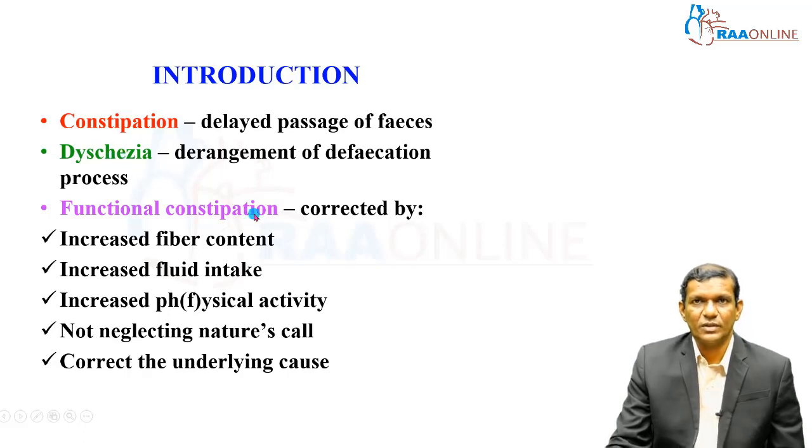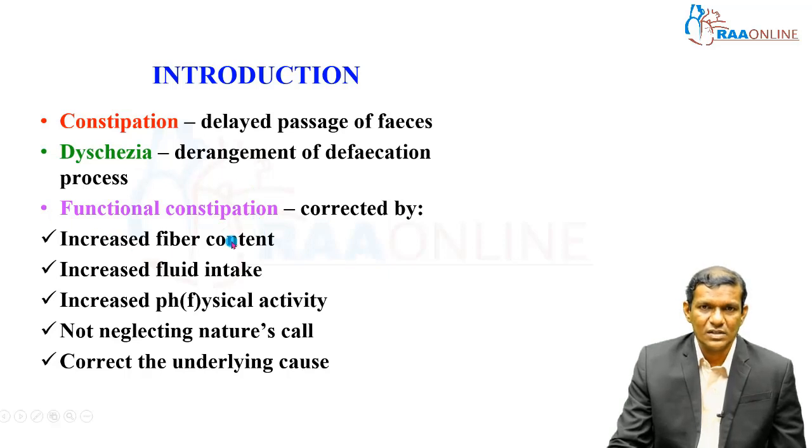You can classify constipation into two types. One is organic constipation, which is due to a secondary cause, like some other disease such as hypothyroidism, or some drugs, when the patient is on drugs like opioids. Whereas functional constipation can be corrected by increased fiber content.